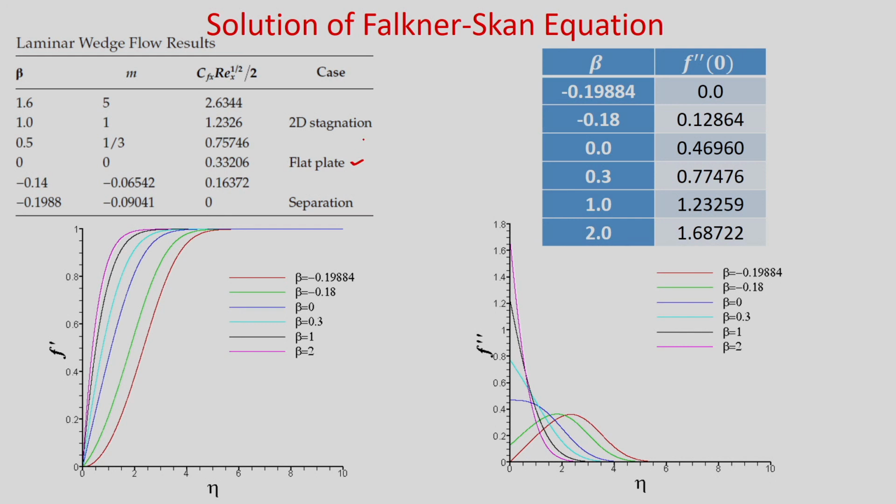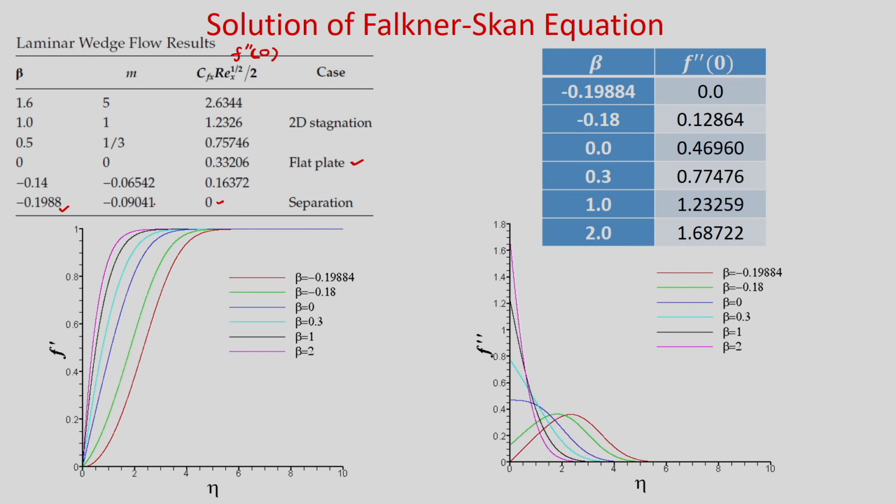Okay. And if you see the case where this f double prime 0, that means your velocity gradient at the wall, becomes 0, what does it mean? Shear stress is 0, and if shear stress becomes 0, then obviously the fluid particles will just float, and that is the point of flow separation. Flow separation occurs at that point. So, you can see the corresponding beta value and m value where flow separates.